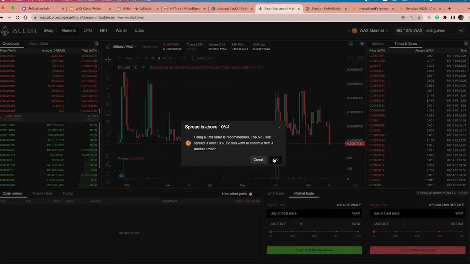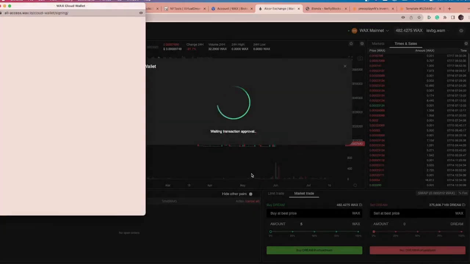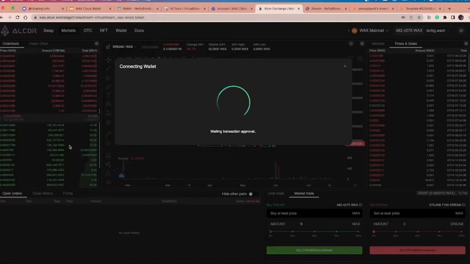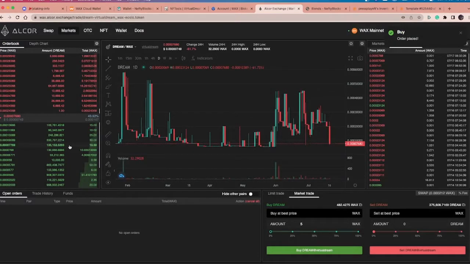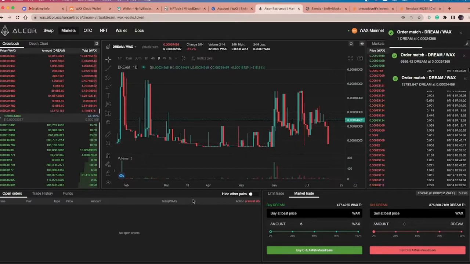There's a big spread at the moment. I'm not too worried about that. That just means there's a big difference between the prices that people are prepared to sell for. So this could affect it, and it might seem a lot higher or more expensive than it necessarily is, but that's going to go through fairly instantly.